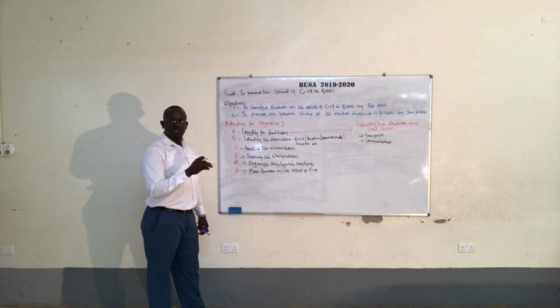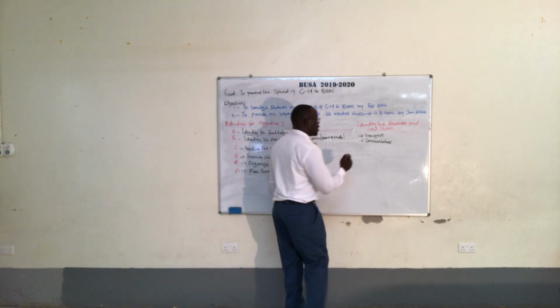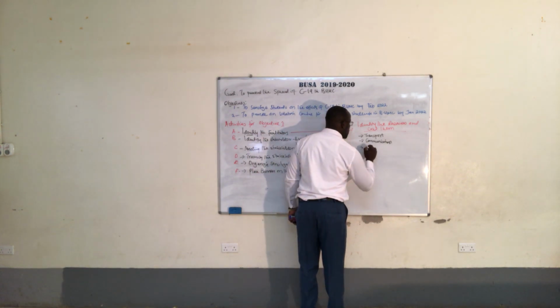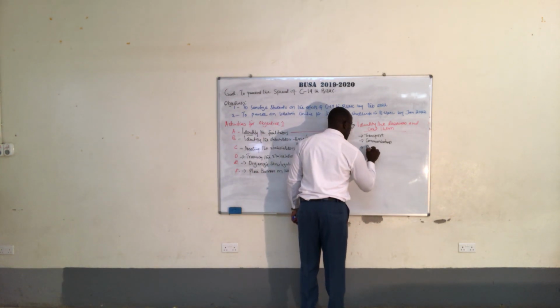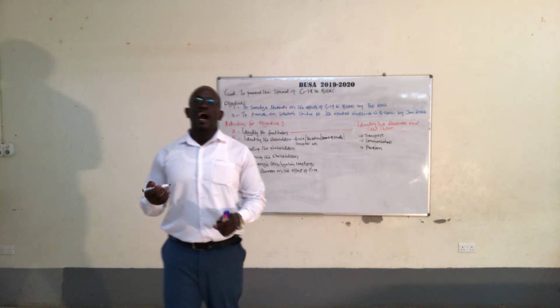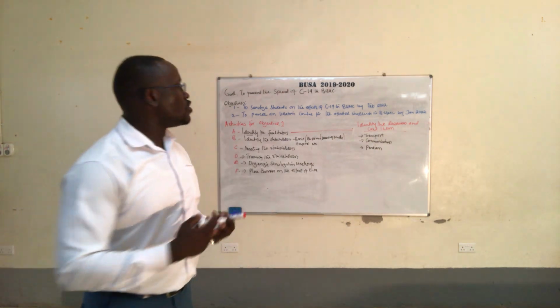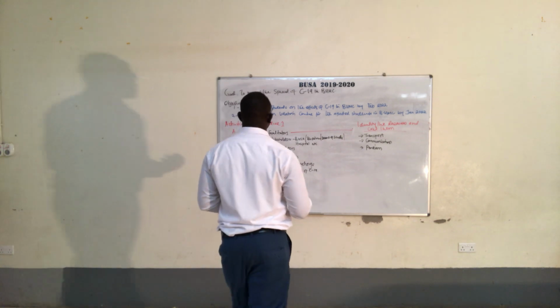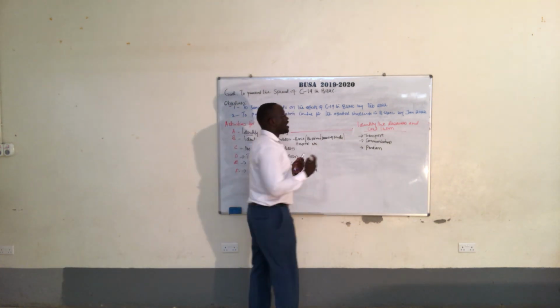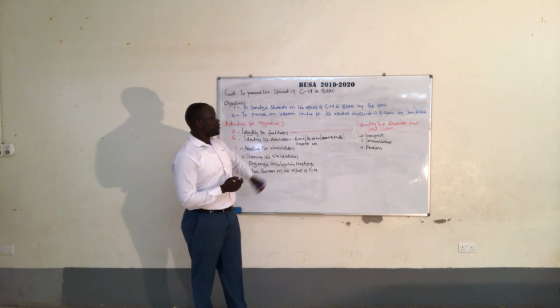I need transport, I need communication, and the person identifying will also need food per diem in Bugema University. That's what they give you. So just imagine: I'm leaving from Bugema to go to the Luwero district headquarters to identify a facilitator that can help me come and sensitize students on COVID-19.